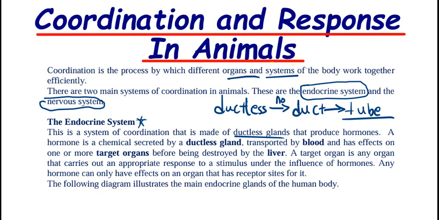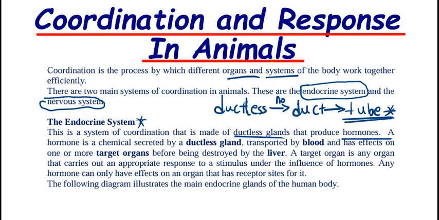This is a tube where a substance passes. In this case, we are talking about glands being ductless, and these glands produce hormones. Therefore these hormones do not go through a tube, because the glands themselves do not have this tube.